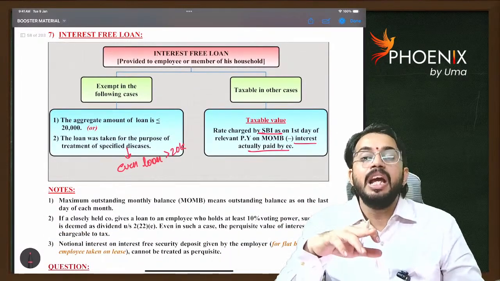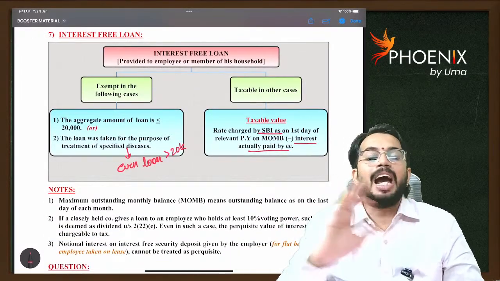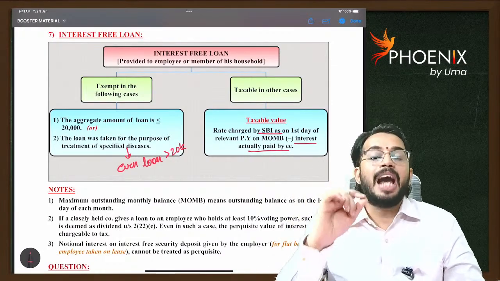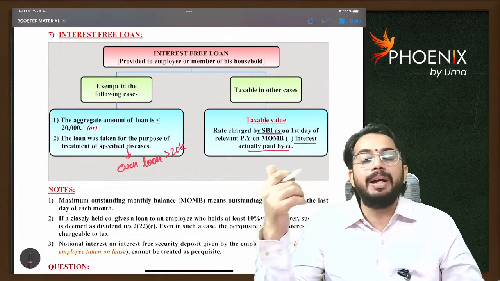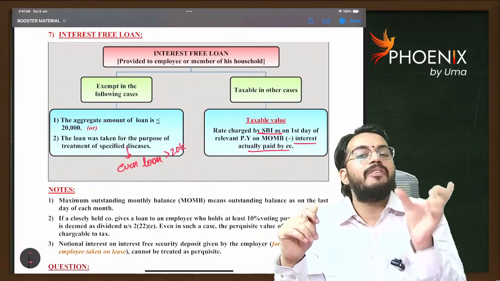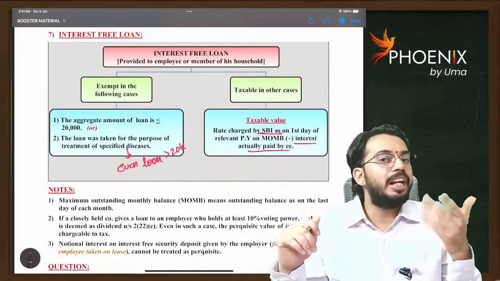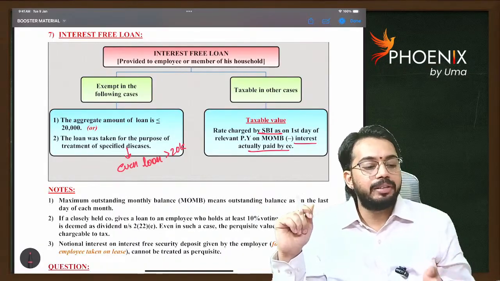Another important thing, interest rate benefit should not be calculated at the end of every year. Interest rate benefit should be calculated at the end of every month. So at the end of every month, whatever the outstanding balance is there, on that outstanding balance you need to calculate interest rate benefit. Are you clear?